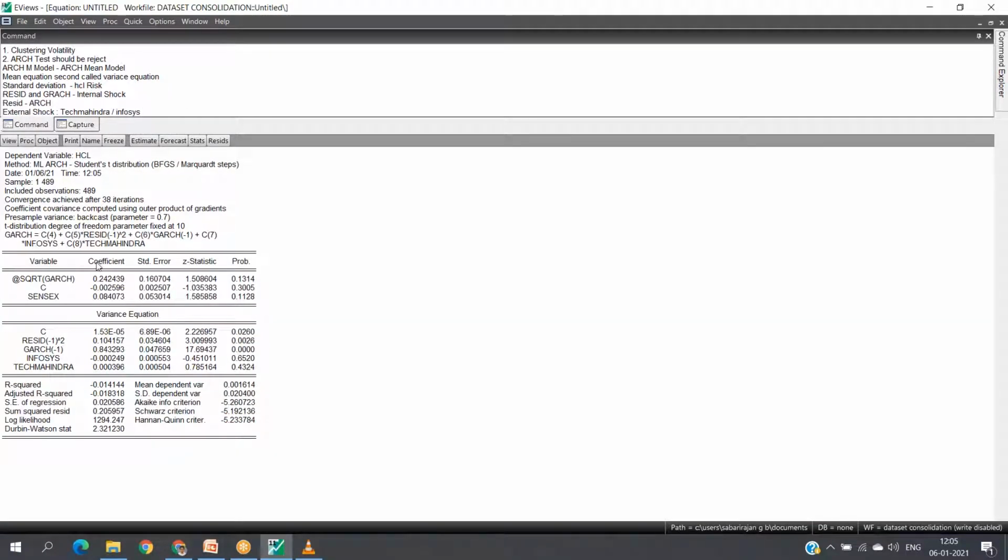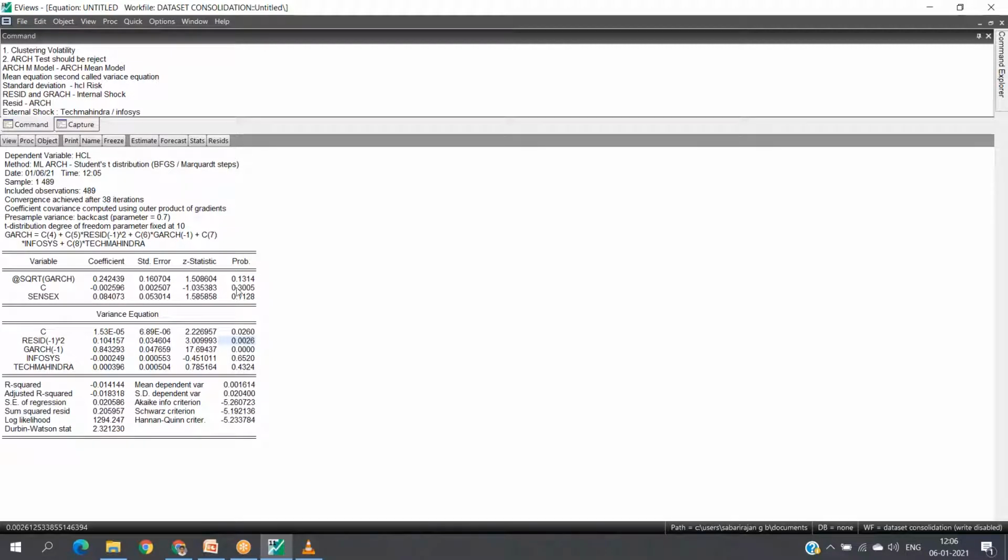Okay, this is the result, where this is our GARCH equation: C4 plus C5, that is constant C4, C5, residual C6, GARCH, C7 Infosys, and C8 Tech Mahindra. Now, the equation has two portions: one is the mean equation and another one is the variance equation.